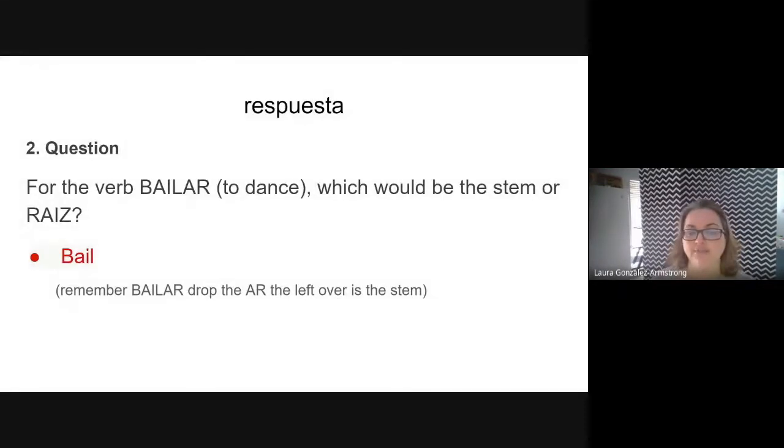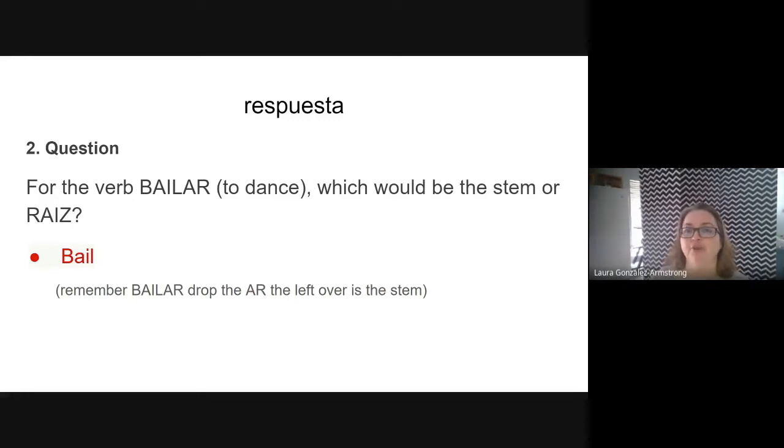The answer is bail. Remember, the infinitive is bailar. We drop off the AR, we drop that ending, and the leftover is called the stem. Raíz is stem in Español. Okay, good job. If you guys got that one, pat yourself on the back, put another check on your little paper, and you have another 100.